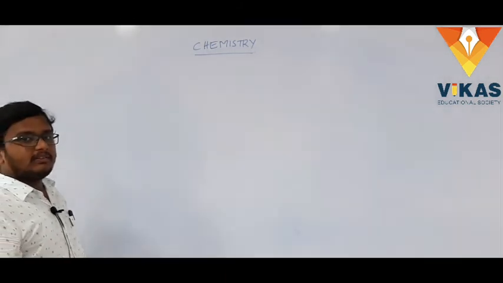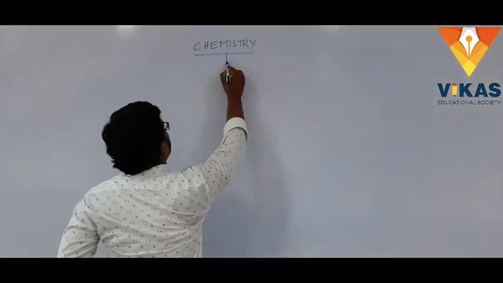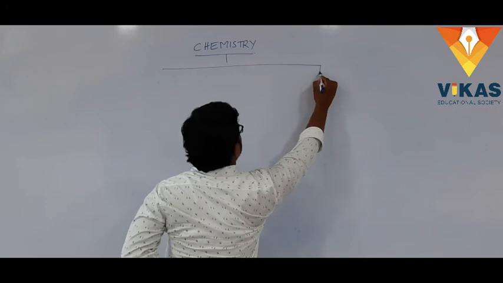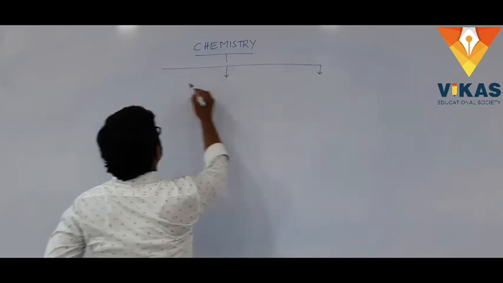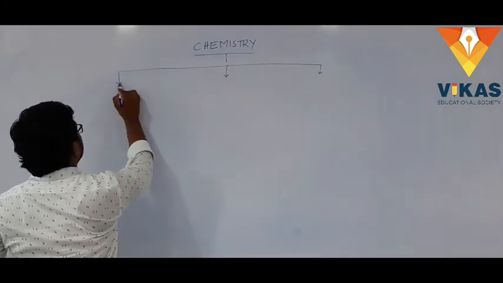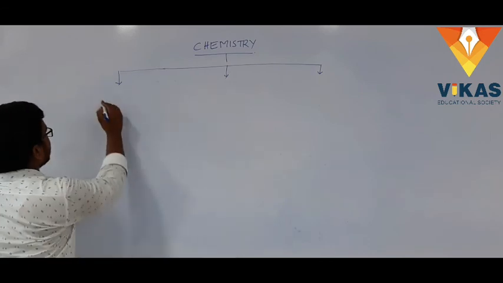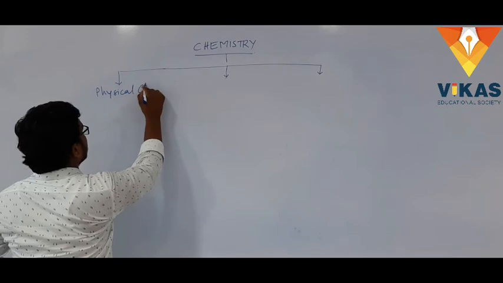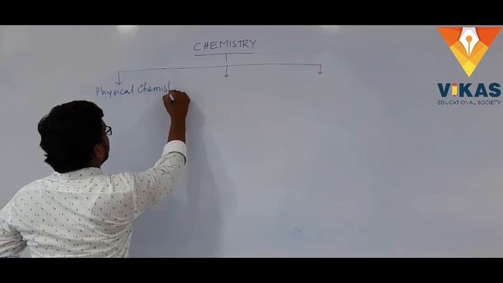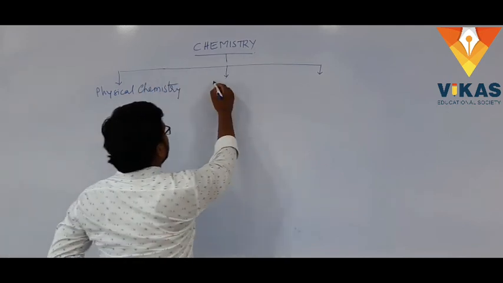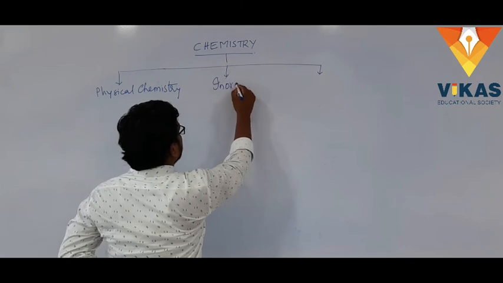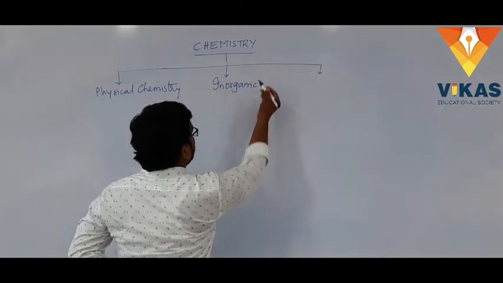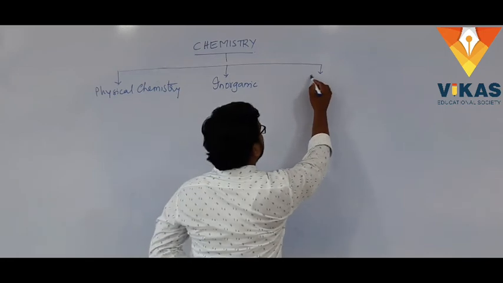Basically, chemistry is divided into three parts. The first one is physical chemistry, the second is inorganic chemistry, and the third is organic chemistry.